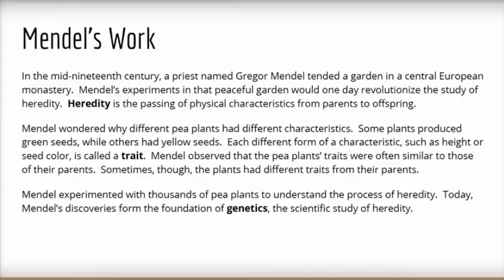Each different form of a characteristic, such as height or seed color, is called a trait. Mendel observed that the pea plants' traits were often similar to those of their parents. Sometimes, though, the plants had different traits from their parents. Mendel experimented with thousands of pea plants to understand the process of heredity. Today, Mendel's discoveries form the foundation of genetics, the scientific study of heredity.